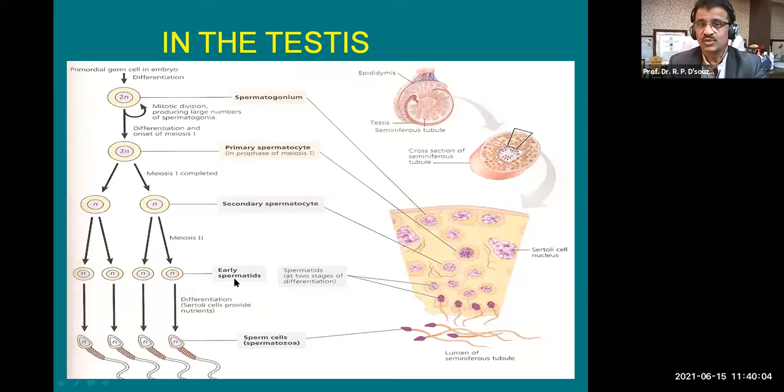You can see meiosis 2 here, early spermatids, you can see spermatids here, and finally spermatozoa. Here you can see they are coming into the lumen of seminiferous tubules. So you can see the seminiferous tubule cross section at this level, and this is a testis along with the epididymis cross section. So this histology of testis is also important to understand the process of spermatogenesis.